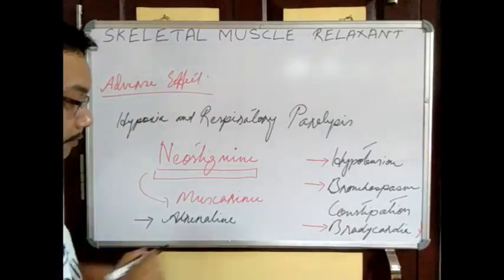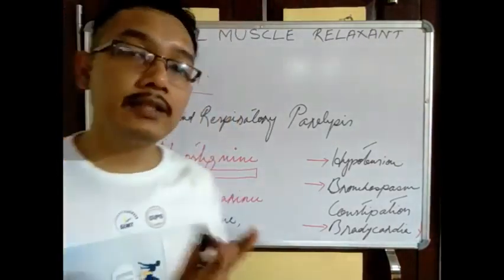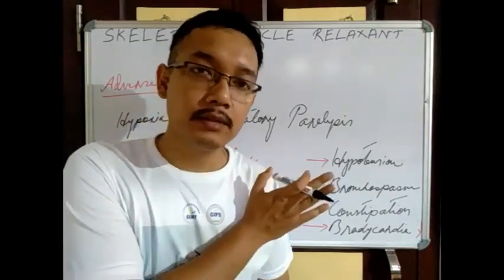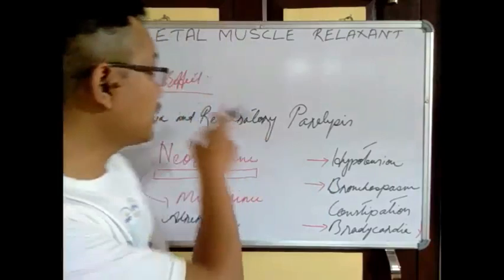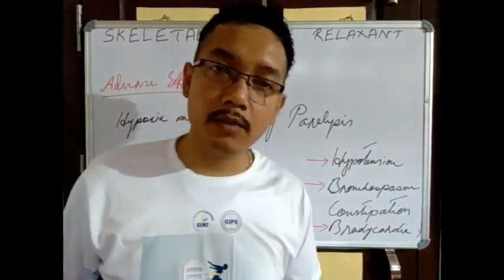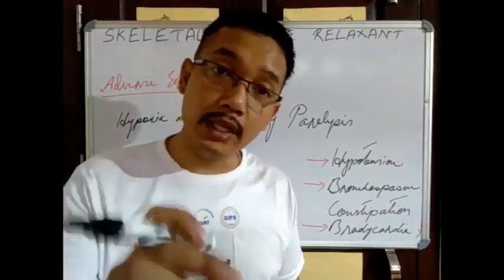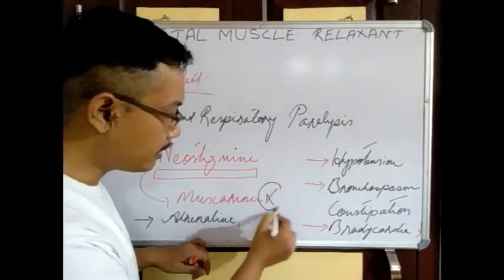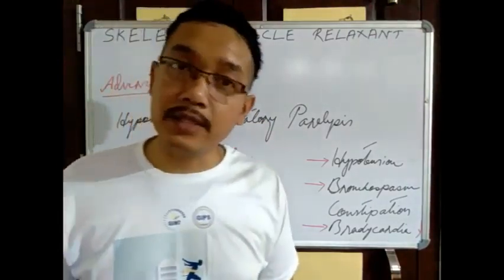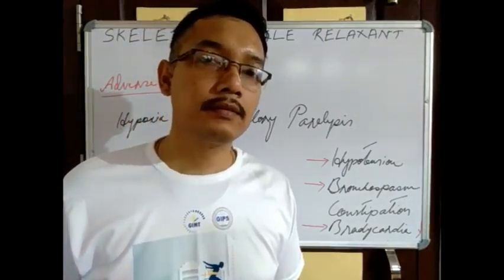We can give antihistaminic drugs, I'm not writing here, to block the histamine, because this kind of non-depolarizing blockers can activate the histamine release. Right? Along with it, atropine is also given to block this kind of muscarinic actions. Atropine is an anticholinergic drug. Understood?